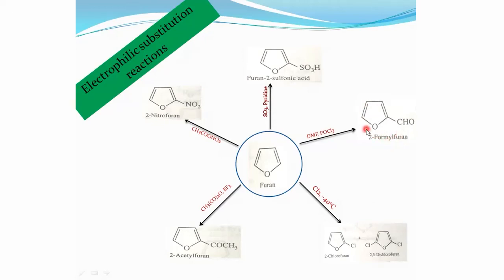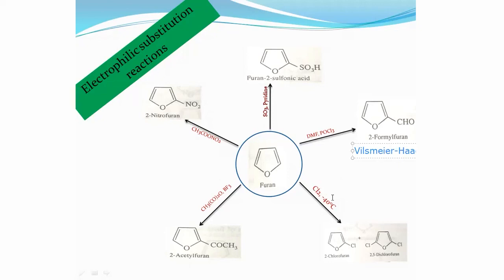The formylation reaction using this formylating agent is known as the Vilsmeier-Haack reaction.